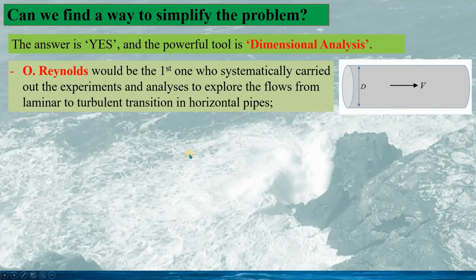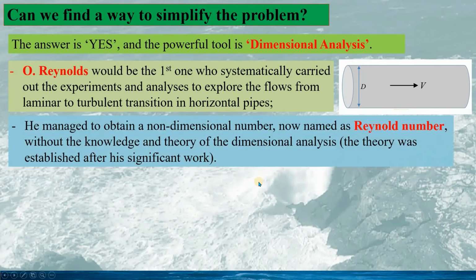Osborne Reynolds may be the first one who systematically carried out the experiment and the analysis to explore the flows from laminar to turbulent transition in horizontal pipes. He managed to obtain a non-dimensional number. Now it is named the Reynolds number.